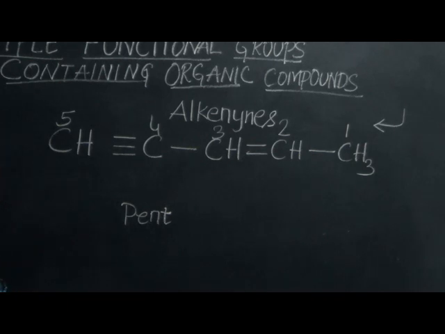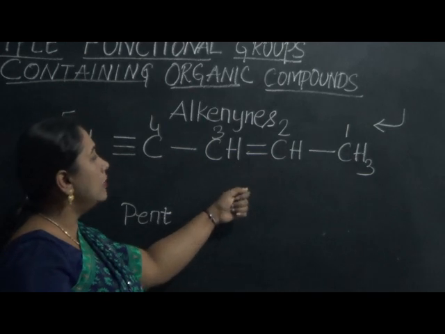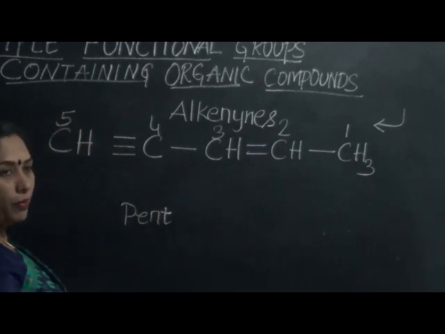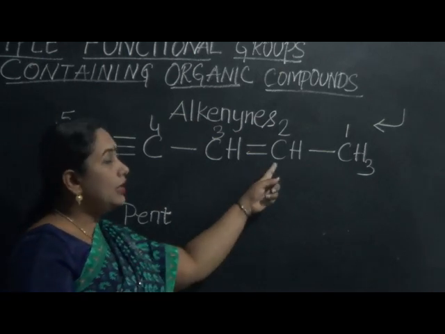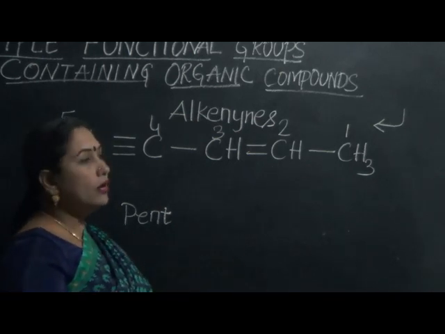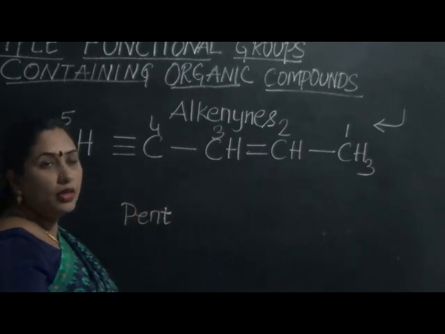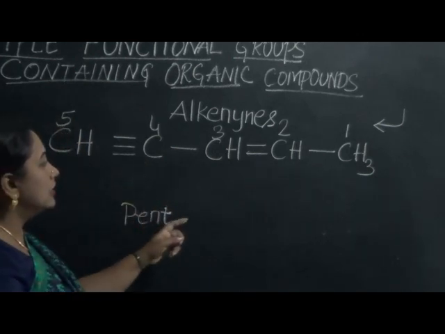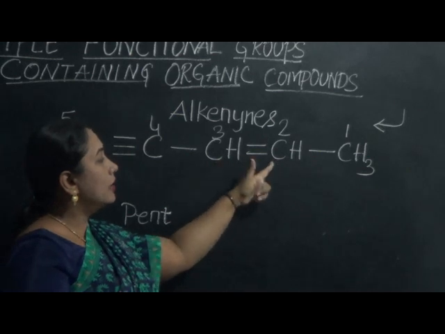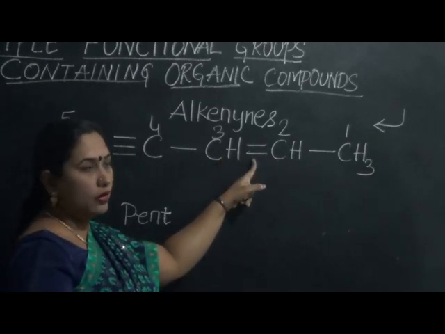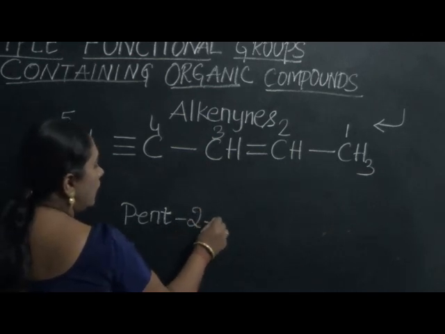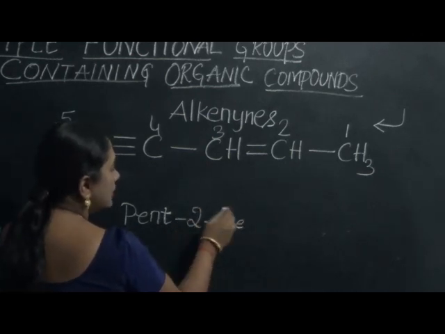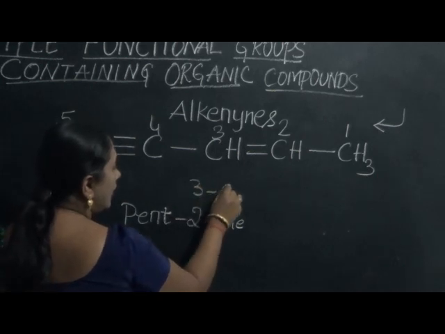And what else needs to be done now? We need to show the presence of the double bond and the presence of triple bond. Always remember to give the least number of the double bond and the least number of the triple bond. In this case, second carbon and third carbon atom is having the double bond. So you should call it as pent-2-ene and not as pent-3-ene.